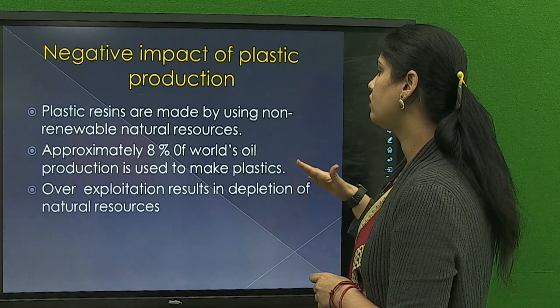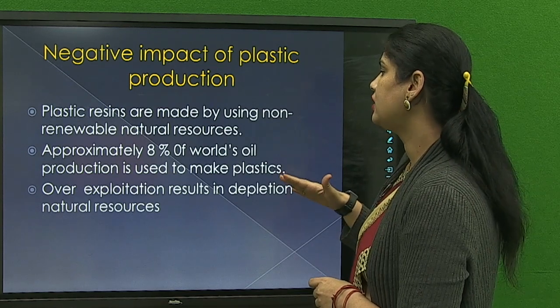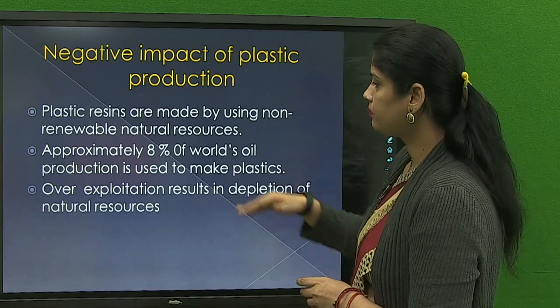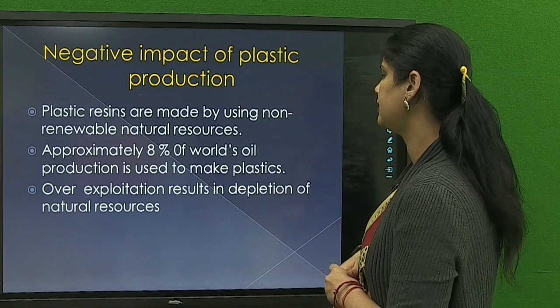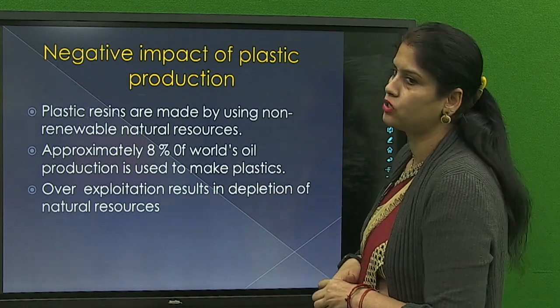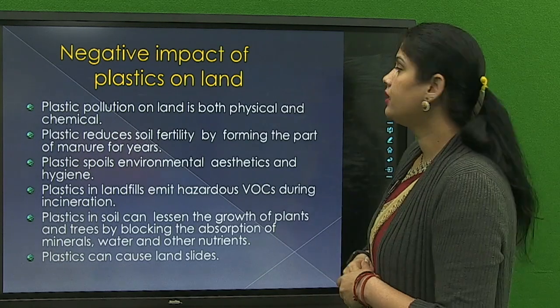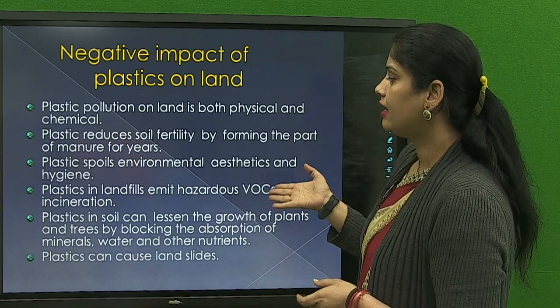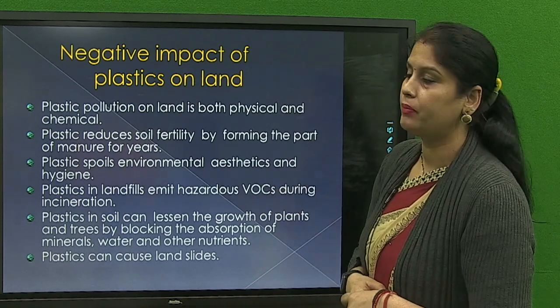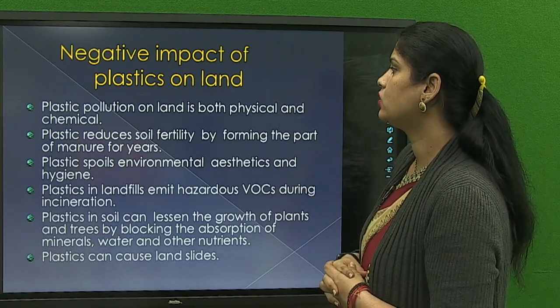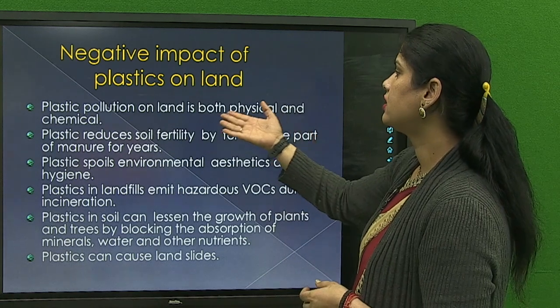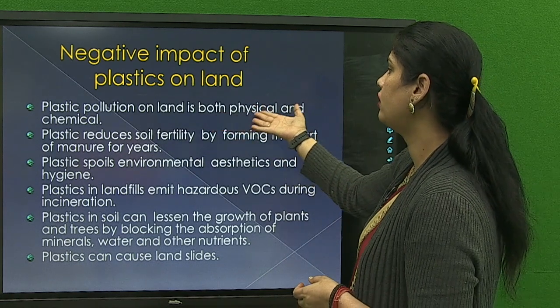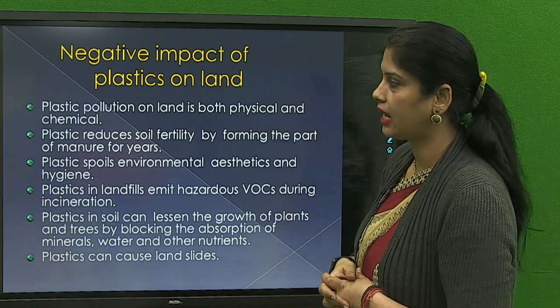Approximately 8% of the world's oil production is used to make plastics, and overexploitation results in depletion of natural resources. Now, the negative impact of plastics on land. There are several negative impacts which directly affect the land. Firstly, we will discuss the first point. Plastic pollution on land is both physical as well as chemical.